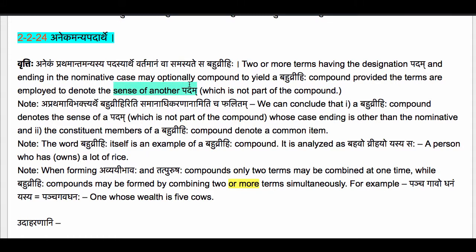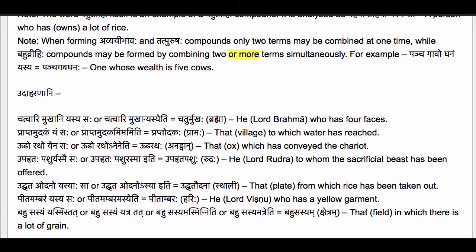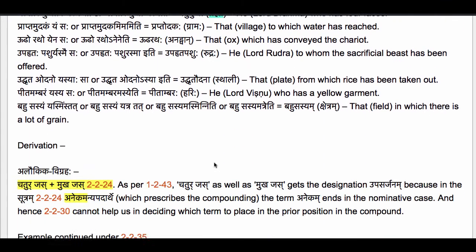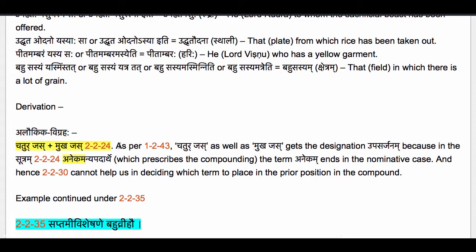nominative case. Jas is the nominative plural, and the resulting compound is denoting the sense of another padam, in this case Brahma, which is not part of the compound. So we apply 2.2.24. And now what happens is that as per 1.2.43, Prathama Nirdishtam Samasa Upasarjanam, both Chatur Jas